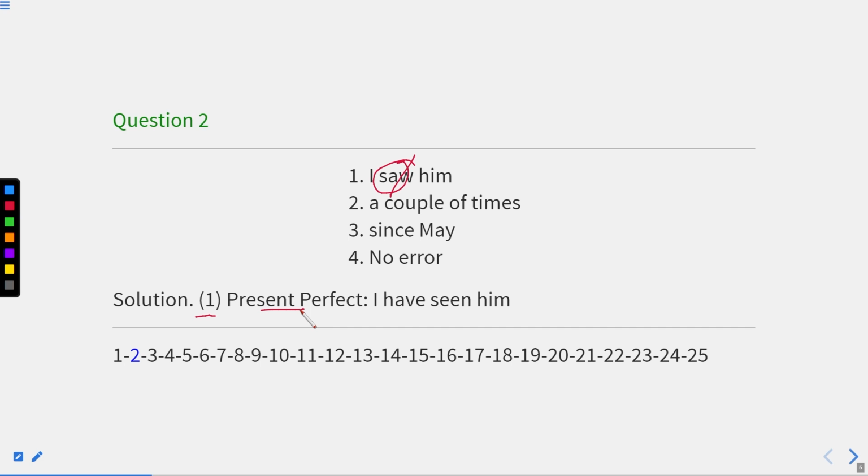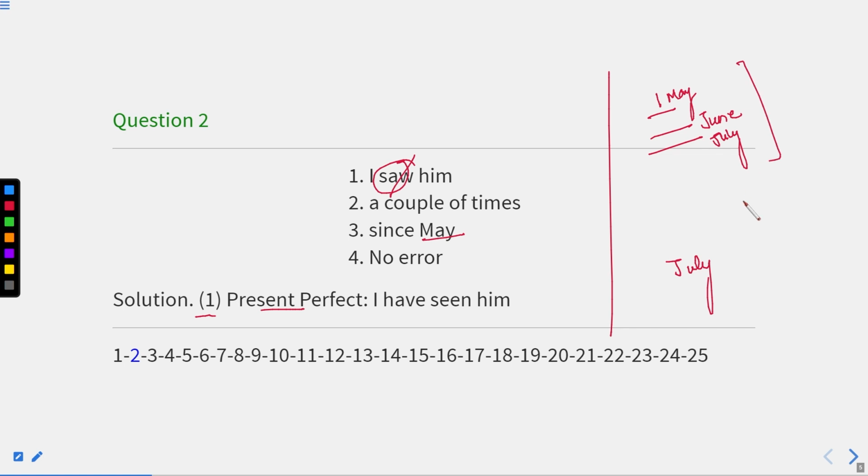But if I say since May, suppose right now we are in the month of July. Now I said that since May. I don't know which date I'm talking about. It can be either May 31 or May 1st. Suppose I'm talking about the 1st, and I said that I have seen him since May. It means I must have seen him in May, in the month of June also, in the month of July also. So since May, I do not know the point of time at which I have seen him.